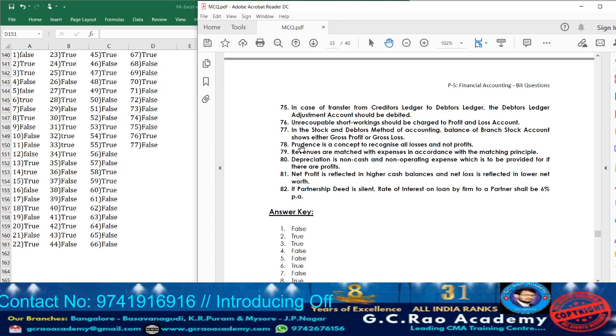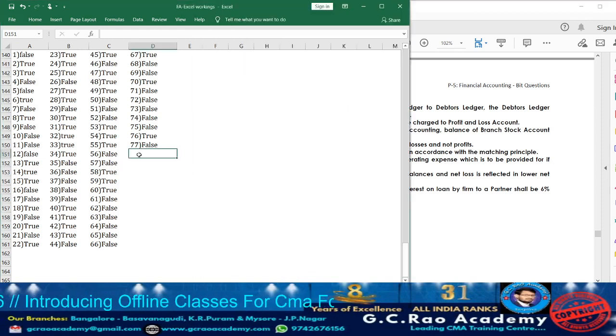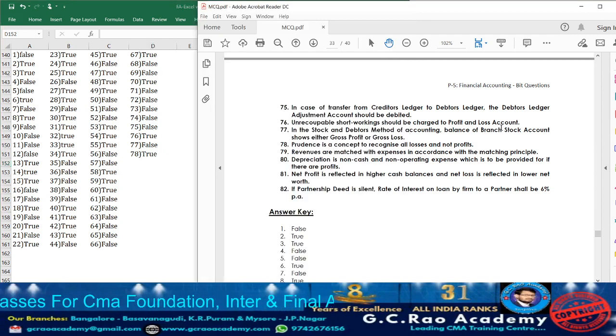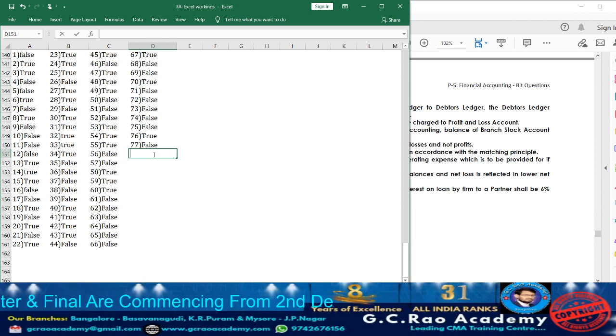Now moving on to statement 78. What are they telling? Prudence is a concept to recognize all losses and not profit. Yes, prudence concept or conservatism concept are both the same. So accordingly, take down 78 true. See, they are telling all losses, not all losses, probable losses. They are telling the prudence concept tells us to recognize all losses, not profit. It recognizes all the probable losses, means provision. Sorry, the answer will be false here. So take down 78, false.